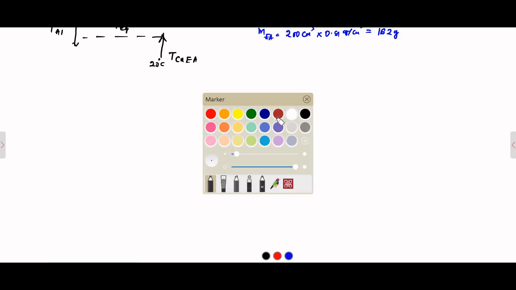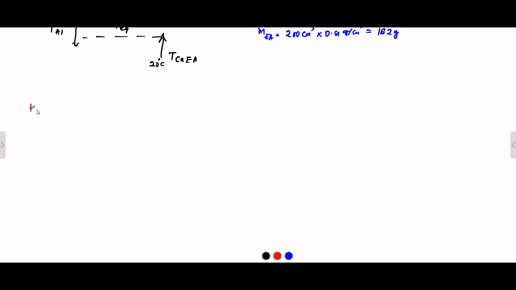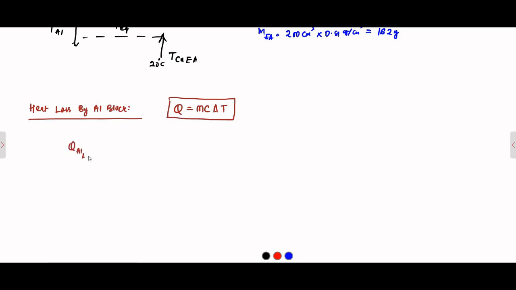So, heat loss by the aluminium block. Here specific heat is given, so the relationship mcΔT will come into play. The heat loss by the aluminium block will be equal to the mass of the aluminium block, times the specific heat of aluminium, times the temperature difference of the aluminium block. The mass is 0.2 kg, so we will convert it into grams because the specific heat is given in terms of calorie and gram.